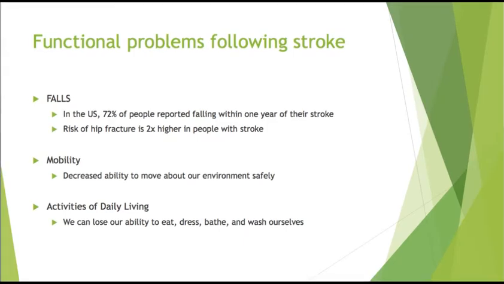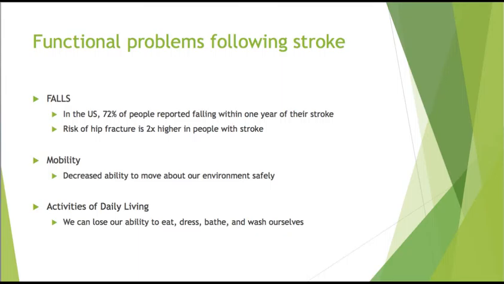Beyond the specific impairments that we've already discussed following a stroke, there are a number of functional problems that these patients experience. The first and foremost is falls and risk of falls. We know that falls are a leading cause of death in the geriatric population and can result in injury and disability. Following a stroke, the risk of falls is significantly increased. In the United States, 72% of people reported falling within 1 year of their stroke, and risk of hip fracture is 2 times higher in people with stroke than without.